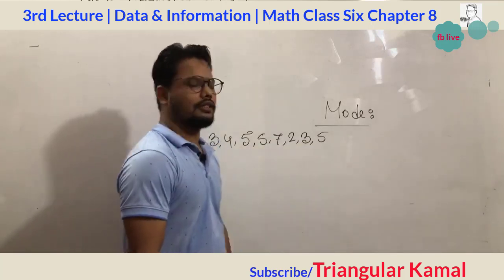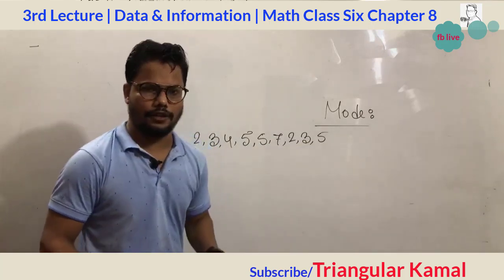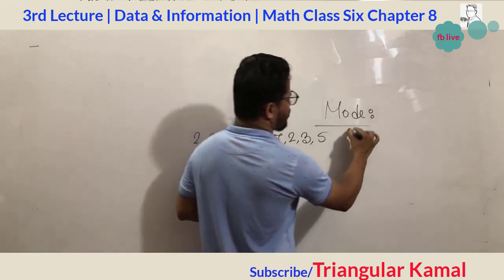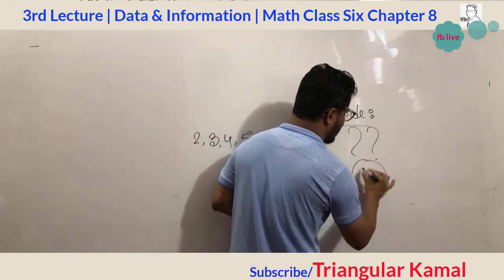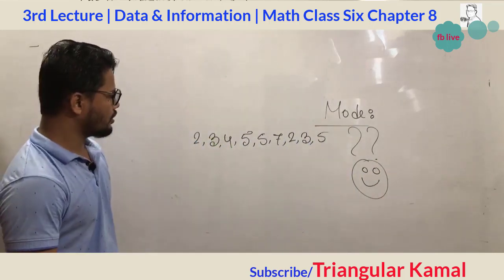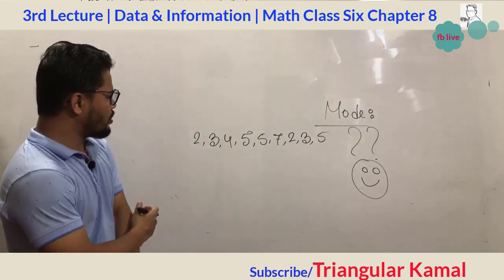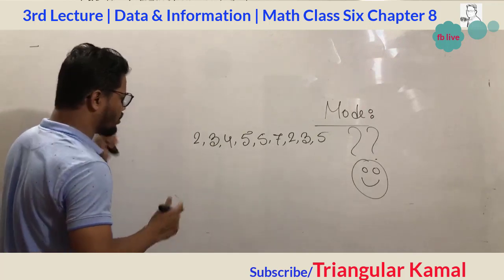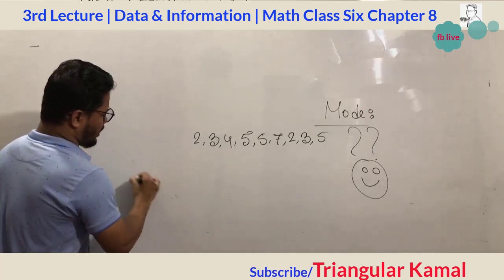The 9 data are given here. And the requirement is, which one is the mode? Now you have to arrange it in ascending or descending order. Arrange the data and find the mode.